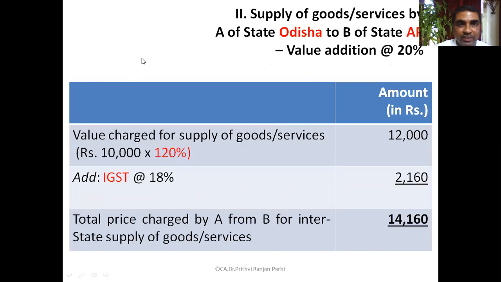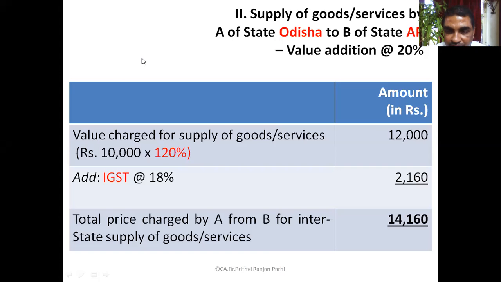Next we'll move one stage further. Okay, here what we are doing. Now, supply of goods and services by A of state Odisha to B of state AP. That means supply is made from Odisha to AP. What kind of supply is it? Intrastate or interstate?